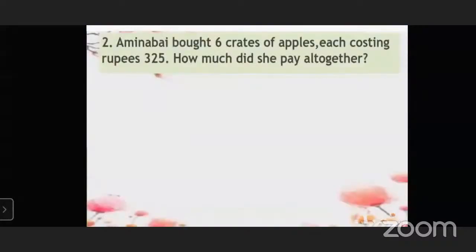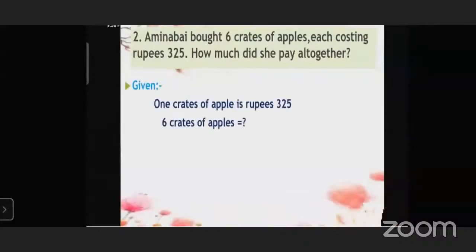Amina Bai bought 6 crates of apples, each costing rupees 325. How much did she pay altogether? That means she bought 6 crates of apples and each costing rupees 325.